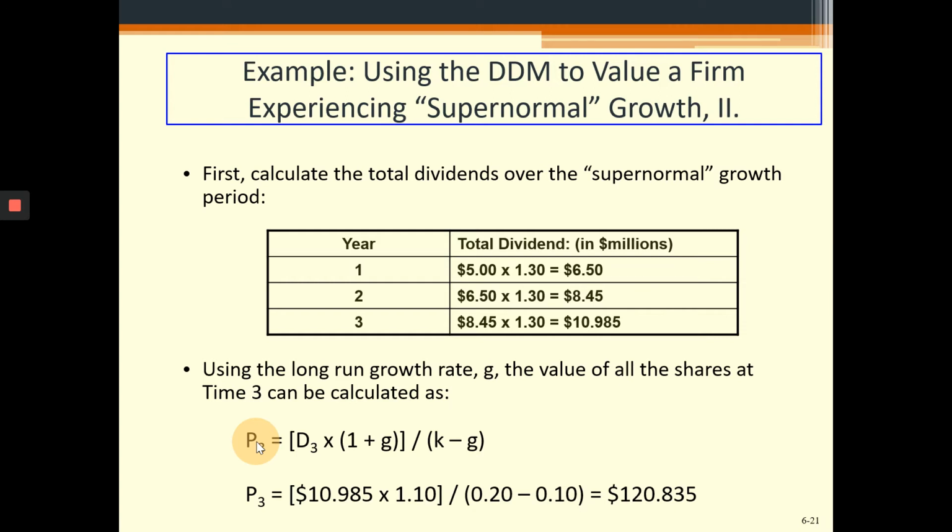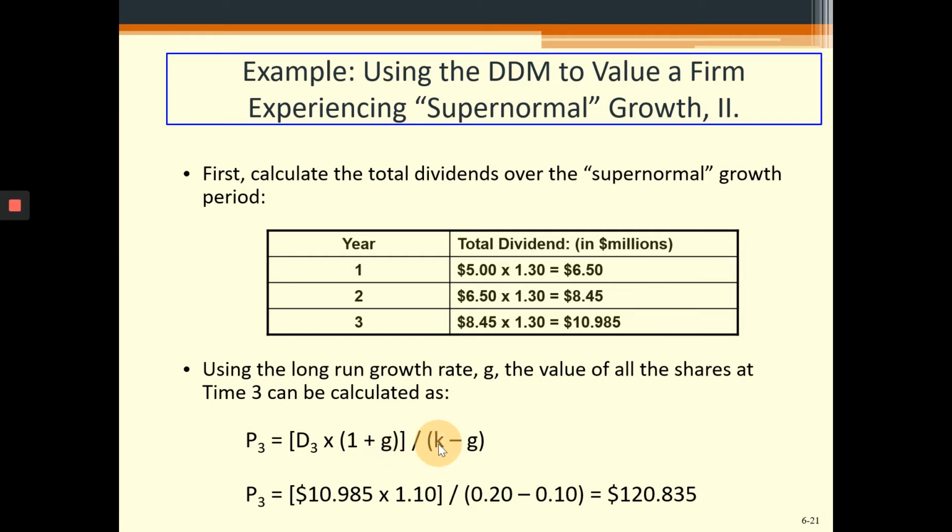That is actually the generic formula: the price is equal to the next year dividend, D1, divided by the required rate of return minus the growth rate. So if you see, at the end of the third year, we have the dividend 3, which was 10.98, multiplied by 1 plus the growth rate, which the perpetual growth rate will be 10%, divided by the discount rate.